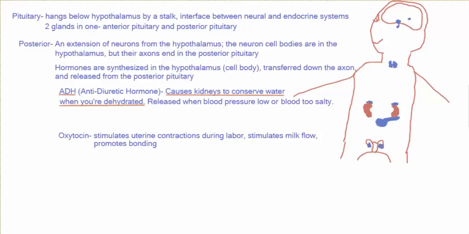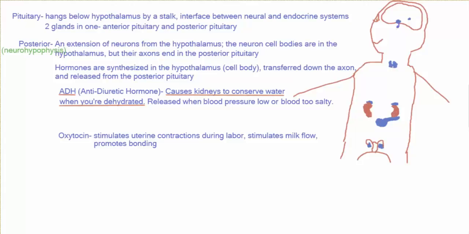The posterior pituitary, also called the neurohypophysis, is literally just an extension of the neurons from the hypothalamus region of the brain. So the cell bodies of these neurons are considered the hypothalamus, and their axons, the ends of them, are considered to be the posterior pituitary. The hormones released here are actually synthesized in the cell bodies in the hypothalamus, but they get transferred down the neuron, where they're stored and released in the posterior pituitary. Two different hormones are released from here.